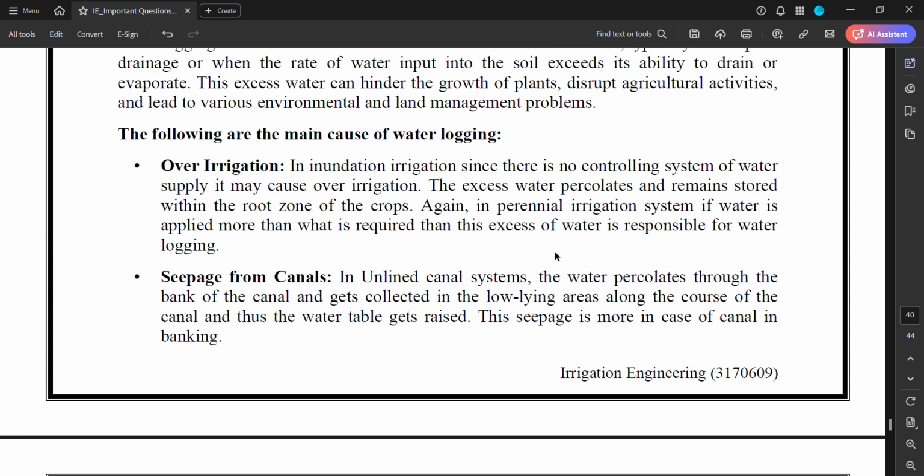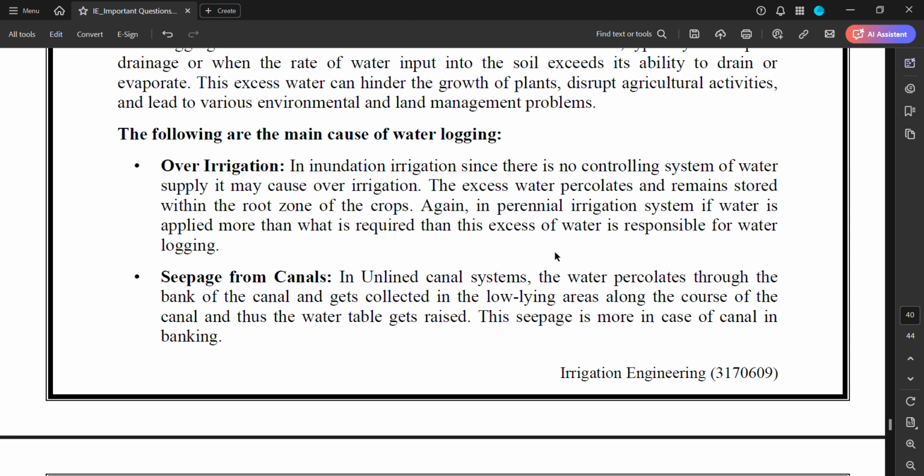First is over irrigation. In inundation irrigation, since there is no controlling system of water supply, it may cause over irrigation. The excess water percolates and remains stored within the root zone of the crop. Again, in perennial irrigation systems, if water is applied more than what is required, then this excess water is responsible for waterlogging.